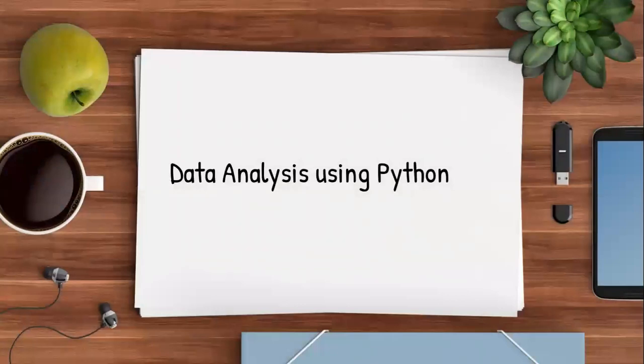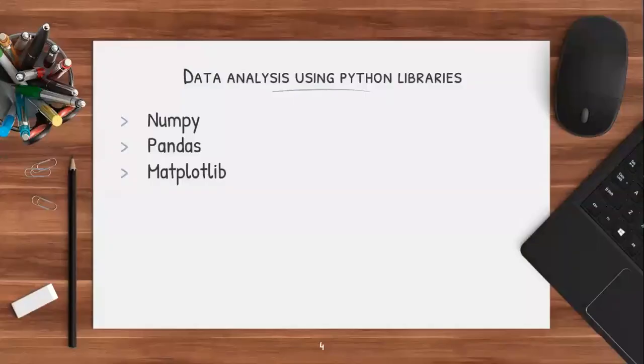In this course, first module is data analysis using Python. Here, I will cover this module using Python libraries. Basically, we will use three Python libraries, which are NumPy, Pandas, and Matplotlib. NumPy is used for creation of random numbers.